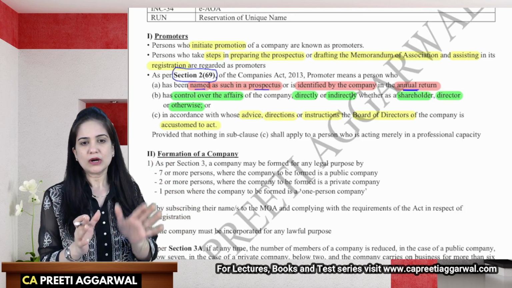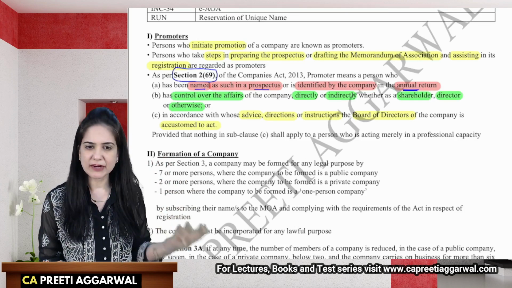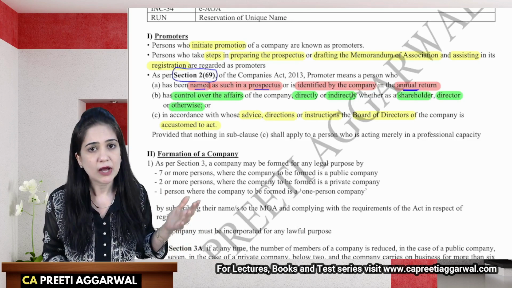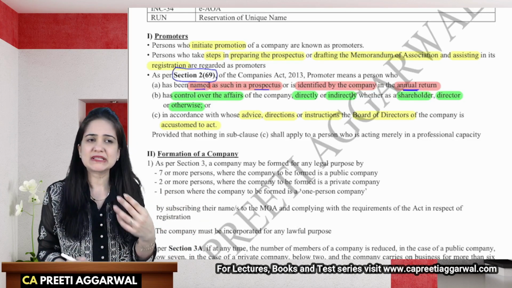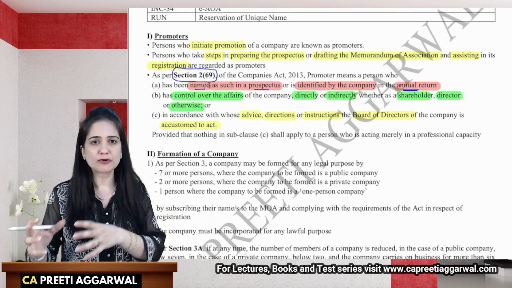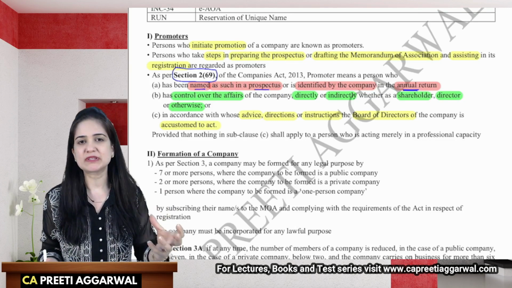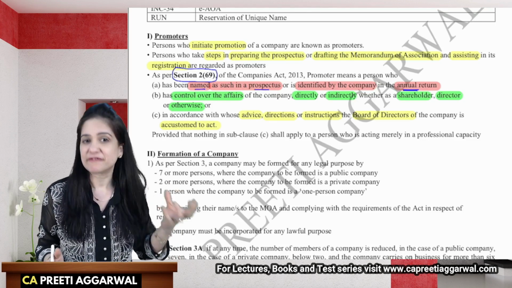Now the board, they generally seek the advice or instructions from that person, and that person may be regarded as the promoter. But what if I always ask my company secretary or my chartered accountant before taking any decision? Will that person be regarded as the promoter? No, that person is helping us only in his professional capacity.